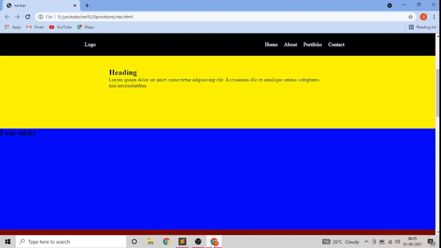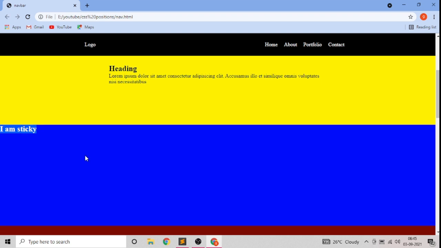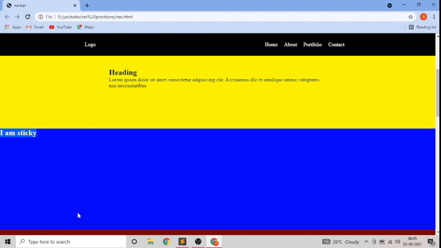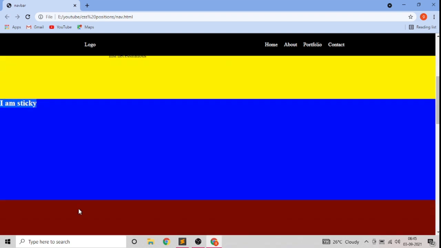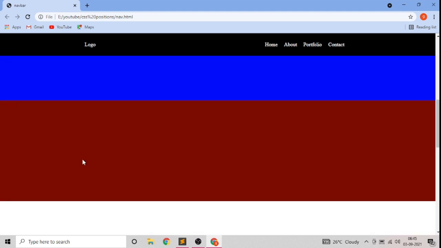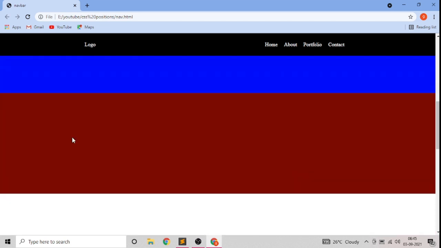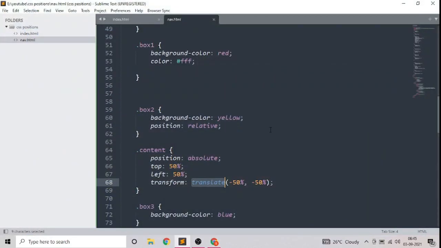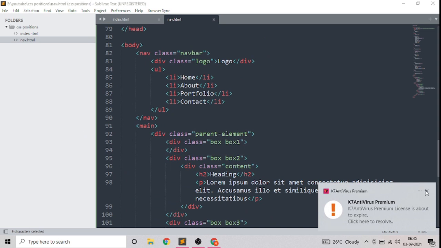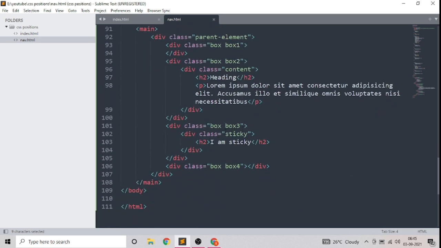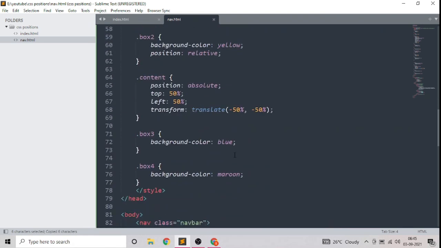Now how will you use position sticky? Suppose this is the text you want to stick inside this div throughout the scroll. Now it is not sticky. If you scroll past this blue div, that text is gone. If you want it to stick while scrolling through the blue div, take the class sticky and box 3.